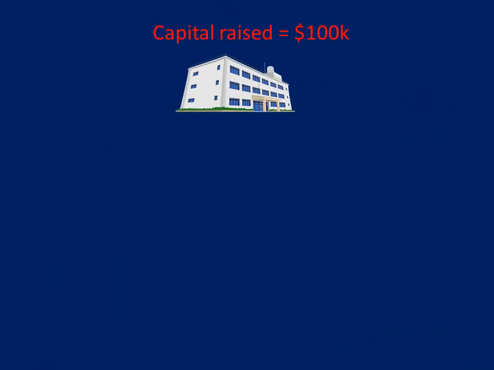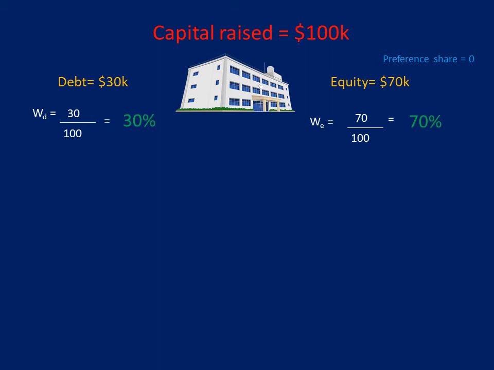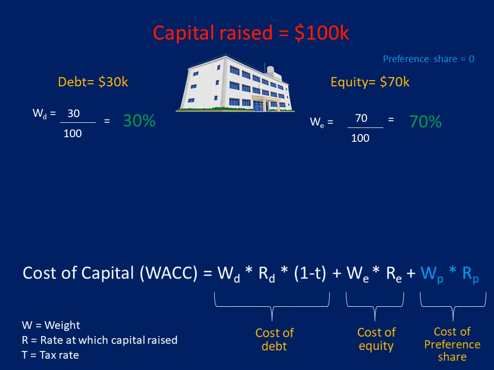Let us now focus on the calculation of WACC. Let's say a business has raised a capital of $100,000, of which the money raised through debt is 30K, through equity is 70K, and no money is raised through preference shares, which gives a debt weightage of 30% and equity weightage of 70%.